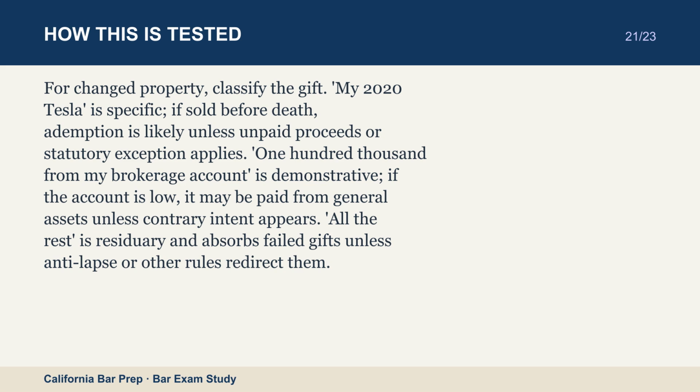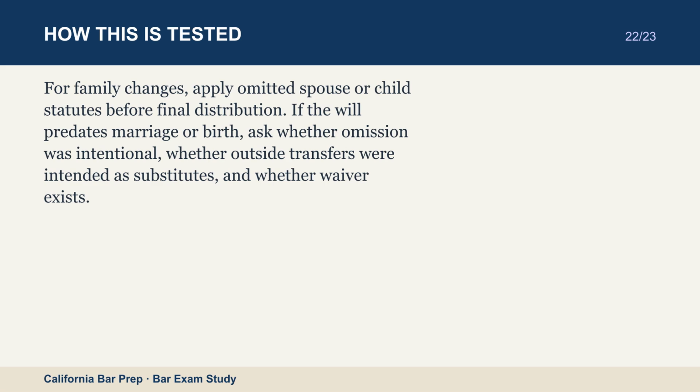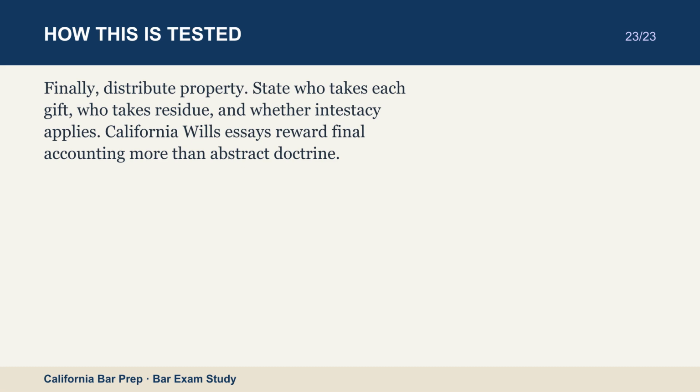For family changes, apply omitted spouse or child statutes before final distribution. If the will predates marriage or birth, ask whether omission was intentional, whether outside transfers were intended as substitutes, and whether waiver exists. Finally, distribute property. State who takes each gift, who takes residue, and whether intestacy applies. California wills essays reward final accounting more than abstract doctrine.